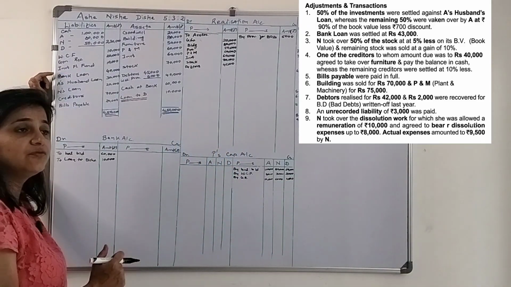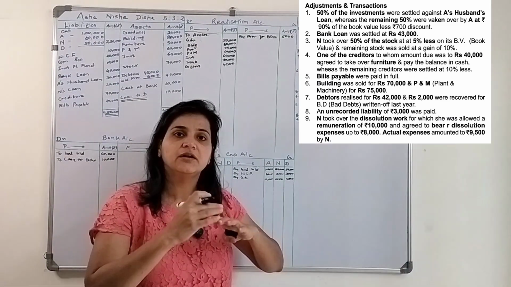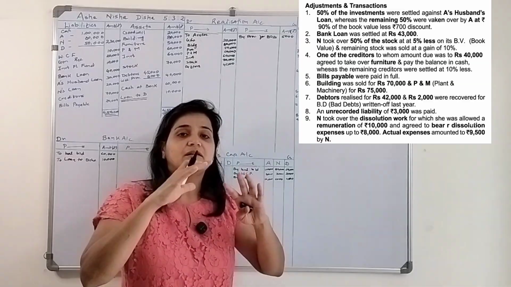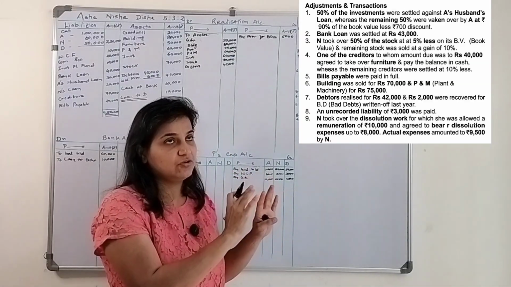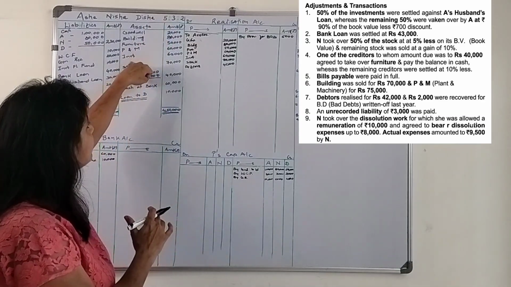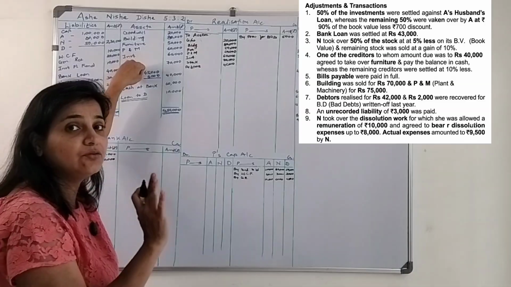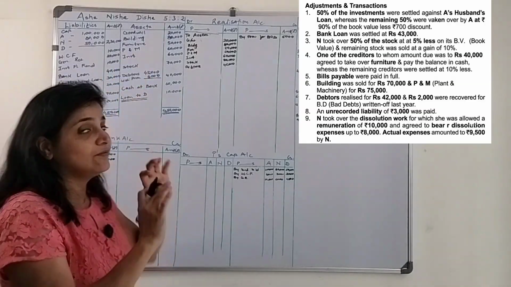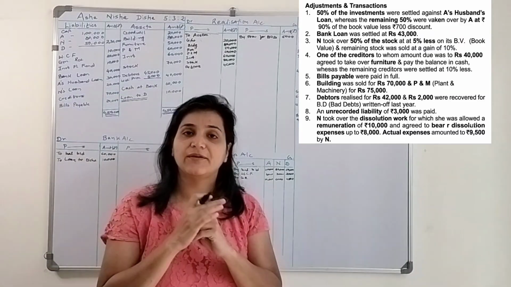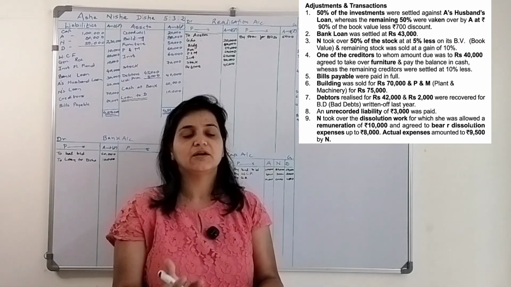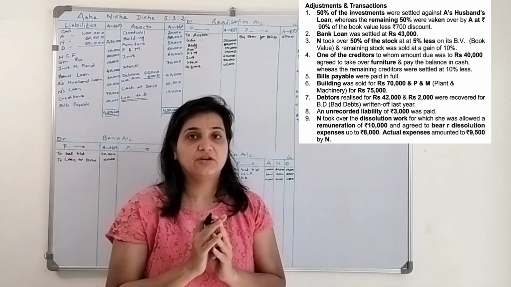Next is investment fluctuation fund. Why does the firm keep an investment fluctuation fund? So that if there is any rise or downfall in the investments, they keep it for those investments. Are there any investments? Yes, so they have kept a fund for those particular investments. If investments are not there and the liabilities still show investment fluctuation fund, the fund will be distributed among the partners in the profit sharing ratio.